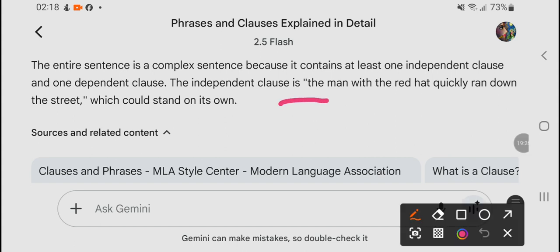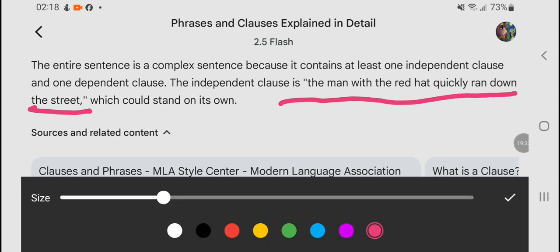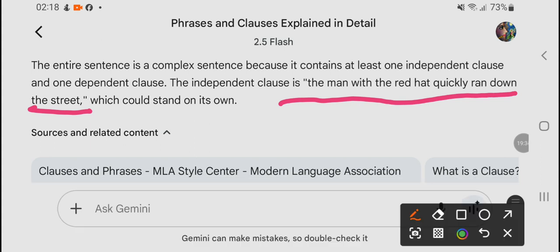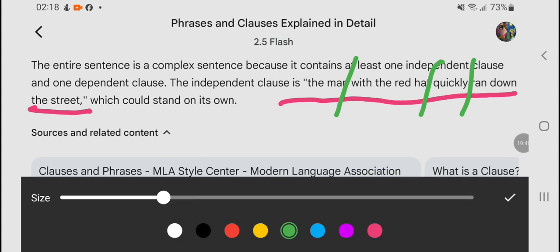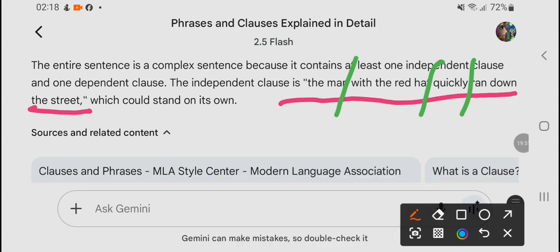Now see the complete sentence: the man with the red hat quickly ran down the street. So here we can see the man with the red hat.